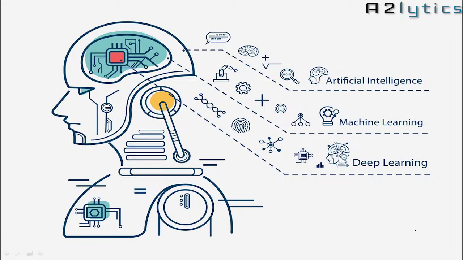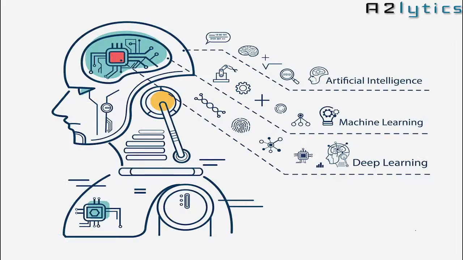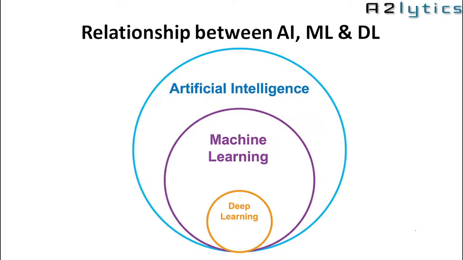So let's see the first term. Before discussing these terminologies, let's see the relationship between them. So what is the relationship between artificial intelligence, machine learning and deep learning? The relationship between these three terms is shown by using a Venn diagram.